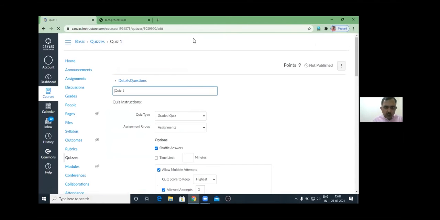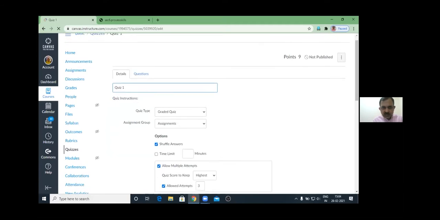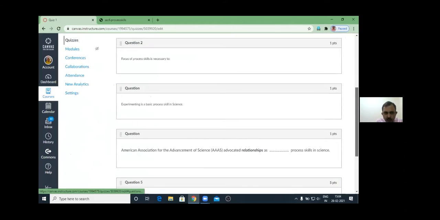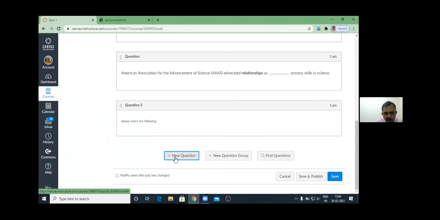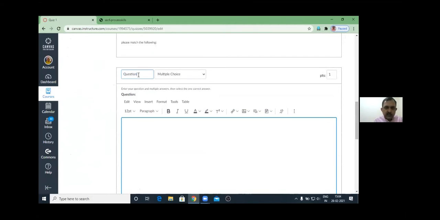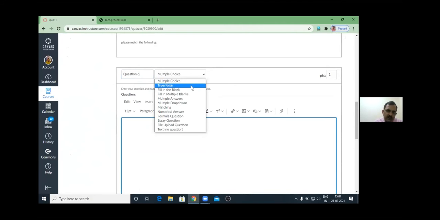So the first page is about the quiz, where you need to write what the quiz is and its instructions. Then here you can see the questions. Here a few questions are already there. You can add more questions. If you want to add a new question, you just click on new question. When you click on a new question, you give the title, for example, question number 6. Then choose what type of question you want: multiple choice, true false, fill in the blank, multiple answer, drop down, matching, numerical answer, formula question, essay question, file upload question, text question. Multiple types of questions you can frame in the quiz.